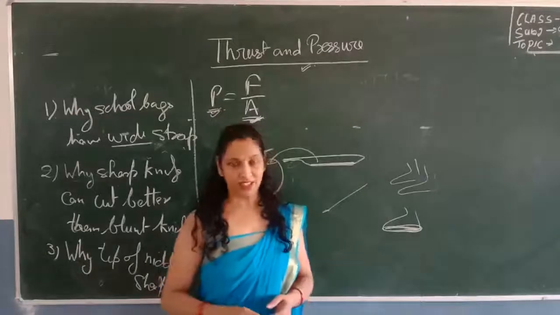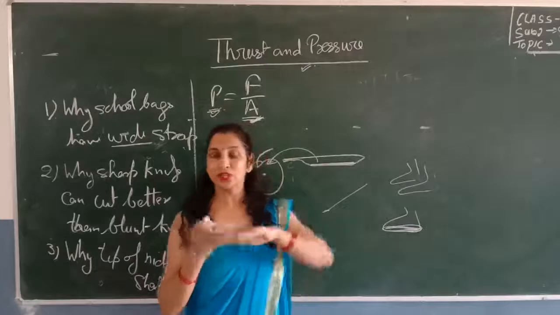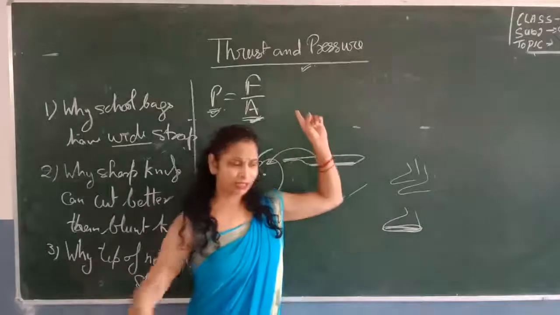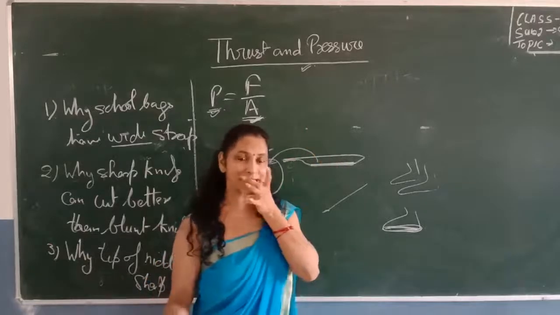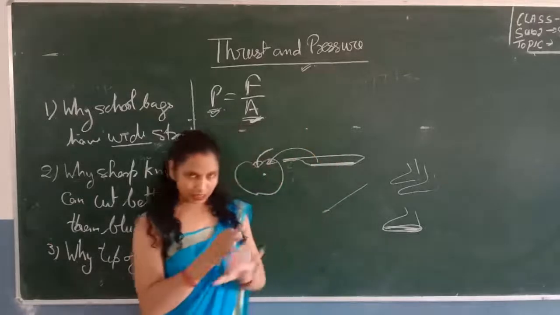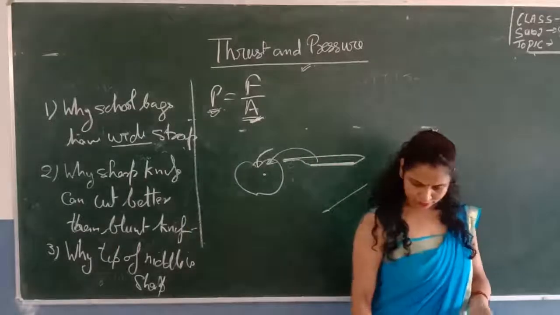Again the same reason. When you are standing on the cushion, the area in contact with the cushion decreases, so the pressure increases. And when you lie down on the cushion, the area in contact with the cushion increases, and that's why the pressure decreases. So the same answers apply for all these different types of questions.